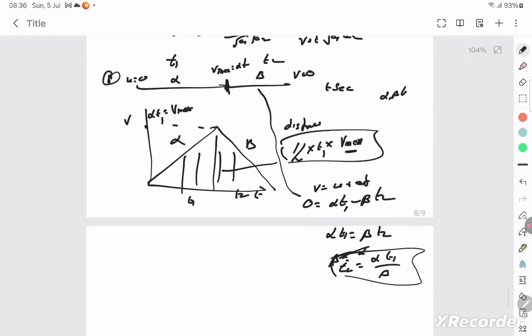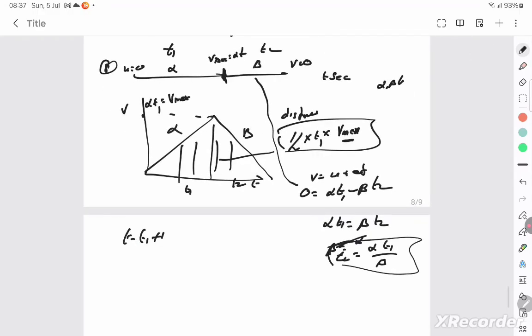And you know the total time is t1 plus t2, so t is equal to t1 plus t2. What is t1? Did we calculate t1? First let's take this journey. T1 is V maximum by alpha. You get it like this. After which, what do I do? So I wrote T2.